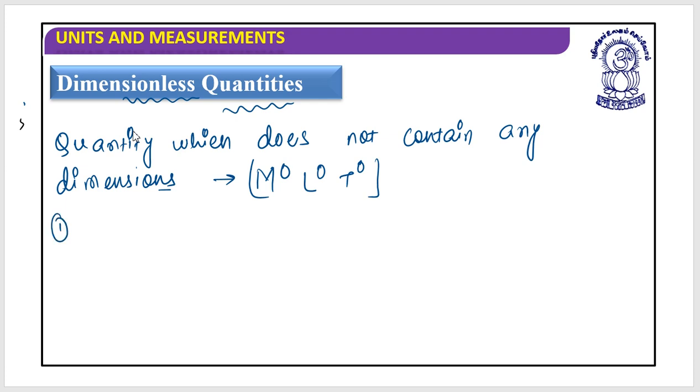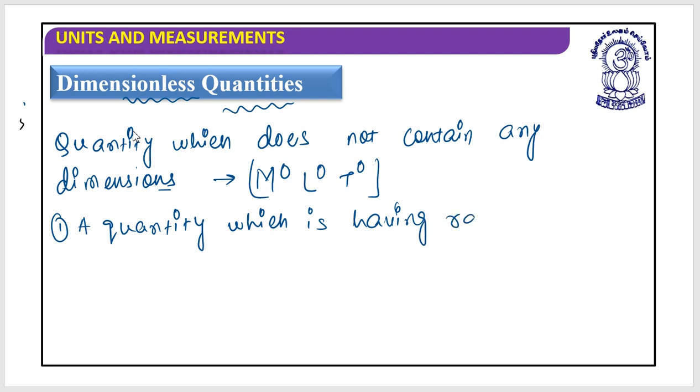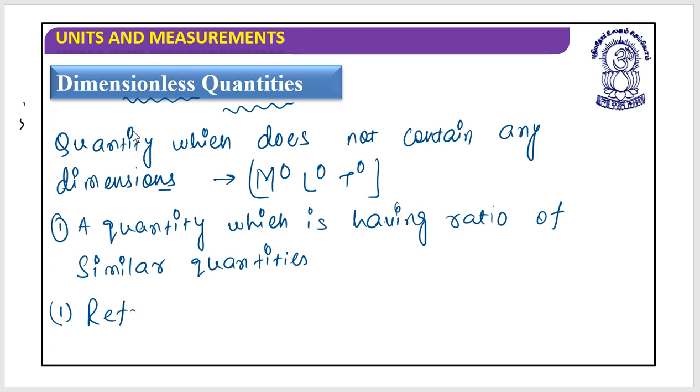One category would be a quantity which is a ratio of similar quantities, such as, you have heard about the refractive index? Denoted as n.